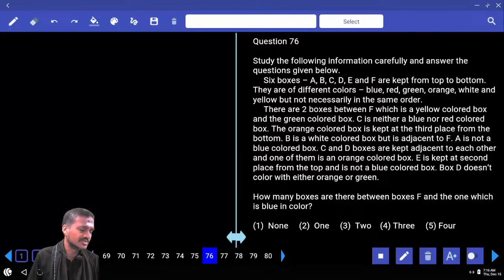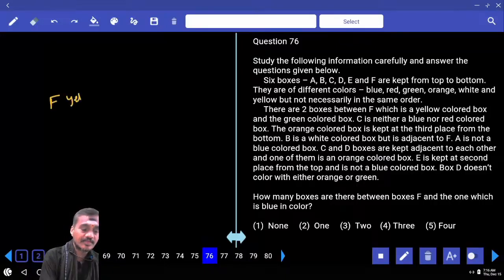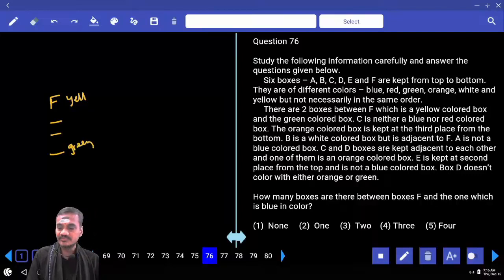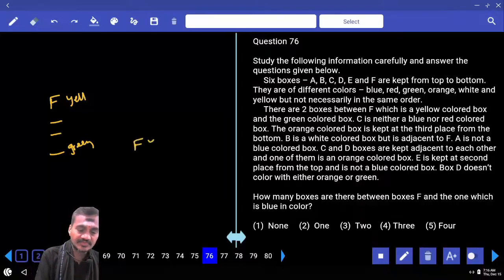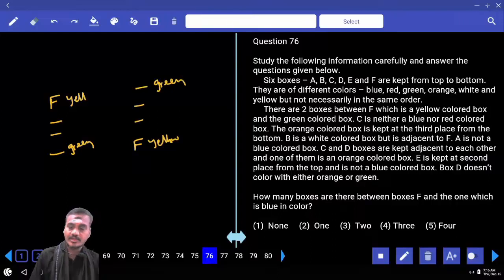There are 2 boxes between F and the yellow colored box. Now between F, which is the yellow colored box, and the green colored box, how many are there? There are exactly 2 boxes. If F is here, F is the yellow colored box and green, how many boxes must be there? There must be exactly 2. And there are 2 boxes between F, which is the yellow colored box, and the green colored box.